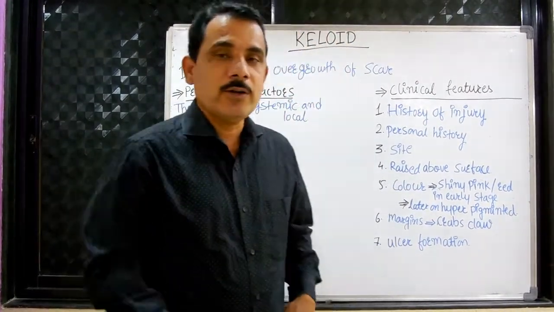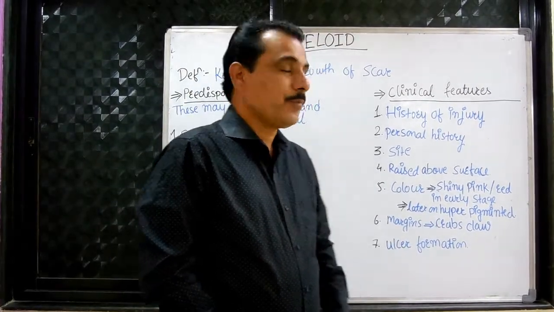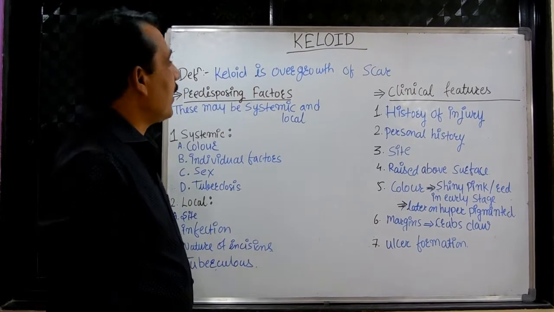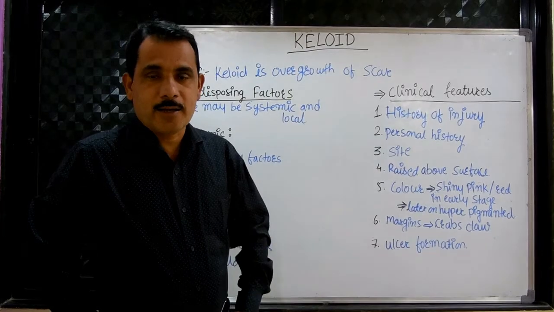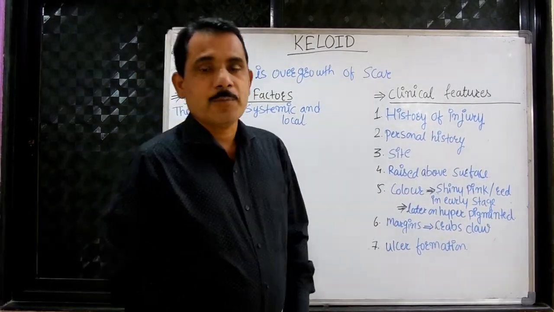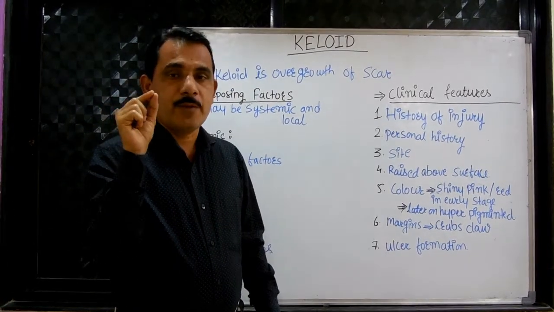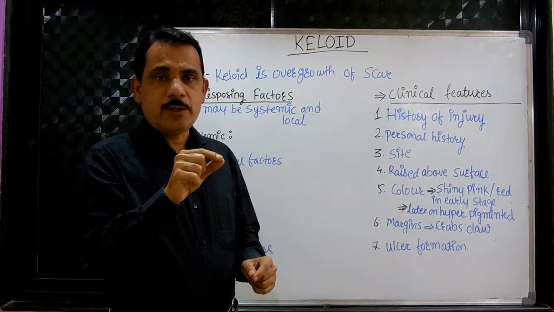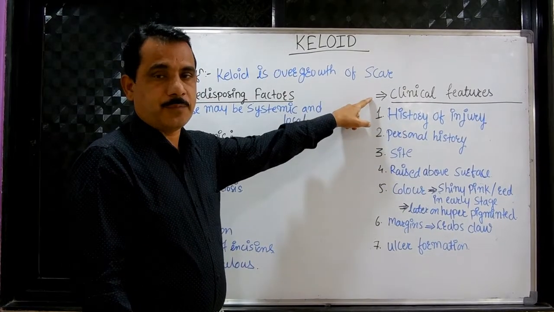In today's lecture, we are going to see the keloid. The definition of keloid is an overgrowth of the scar. Overgrowth of the scar means what? Whenever any kind of injury occurs, and healing of the injury takes place, there is formation of the scar. Instead of forming the normal scar after the healing of the injury, there is an overgrowth of the scar.